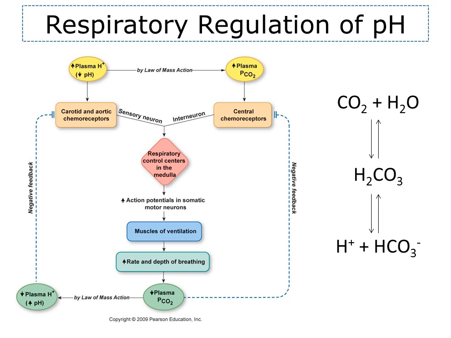Both of these groups of chemoreceptors fire to the respiratory control centres in the medulla. The medulla in turn sends out action potentials in somatic motor neurons to the muscles of ventilation. The result of this is an increase in the rate and depth of breathing.